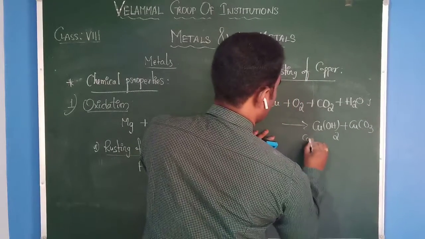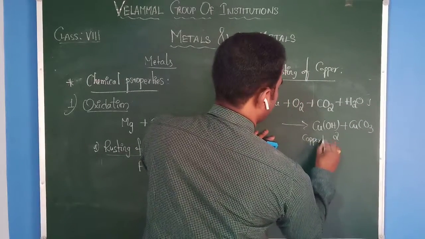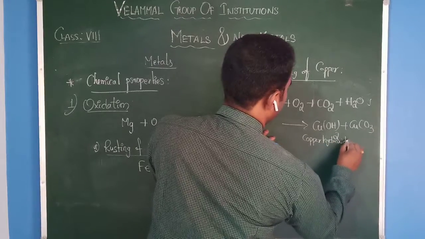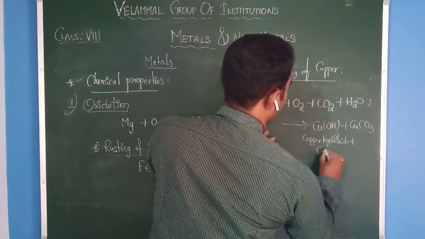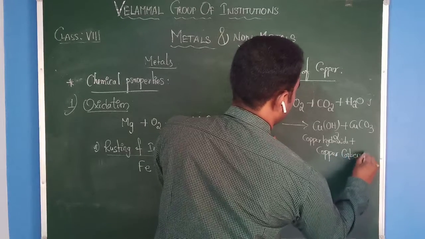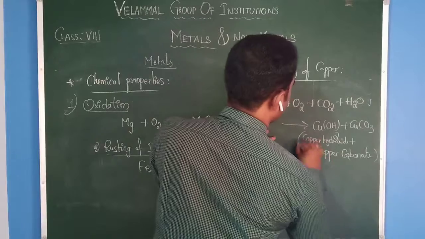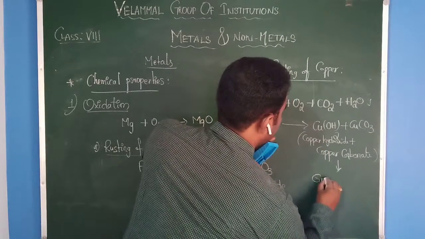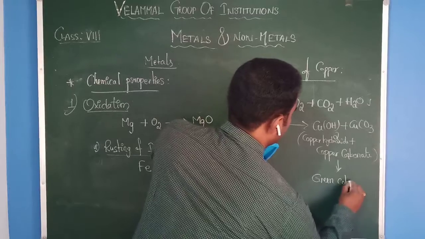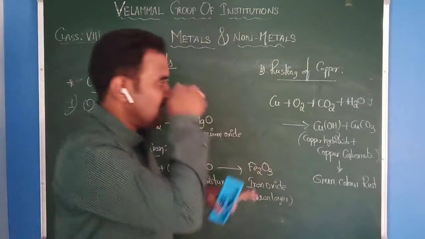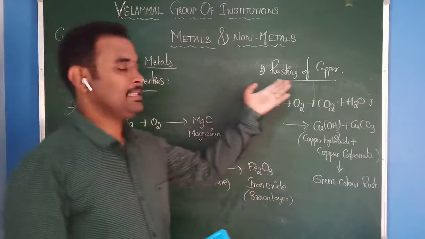This is copper hydroxide plus copper carbonate. This total mixture is nothing but green color rust. This is how copper vessels get rust.